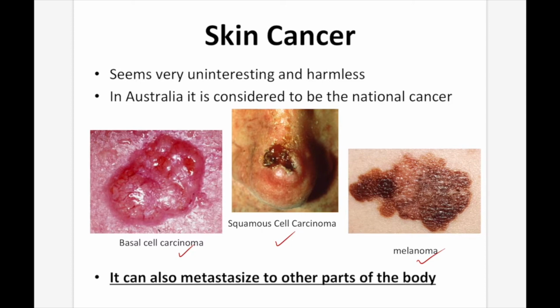But the unique thing about skin cancer is that it's very visible. So if you get cancer in your stomach, it's going to be harder to know you have cancer until you start seeing the symptoms. Skin cancer, you can see almost right away that you might have something, some kind of growth, something going on, and you can get it checked out and removed before it metastasizes or gets larger.